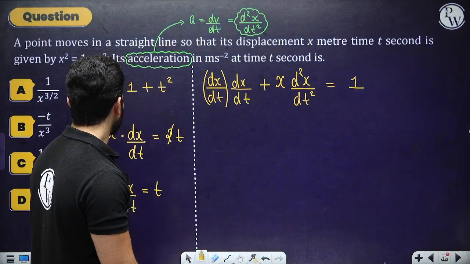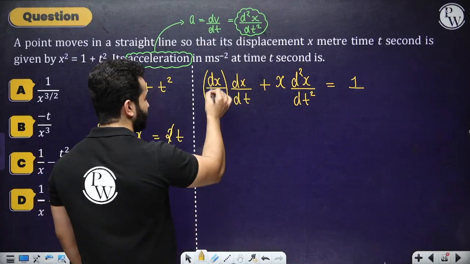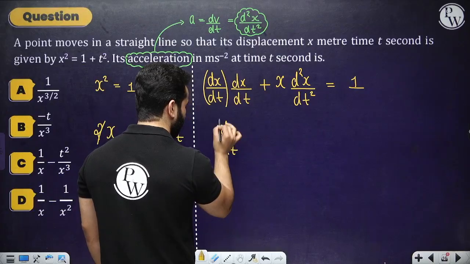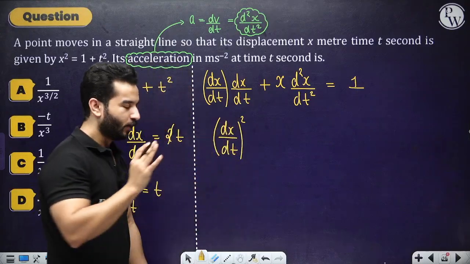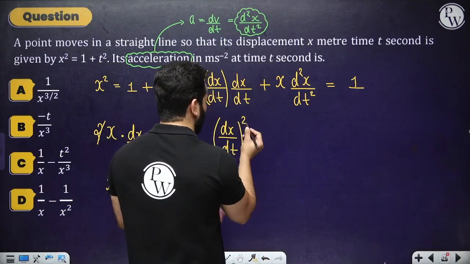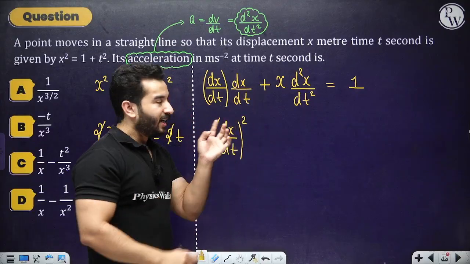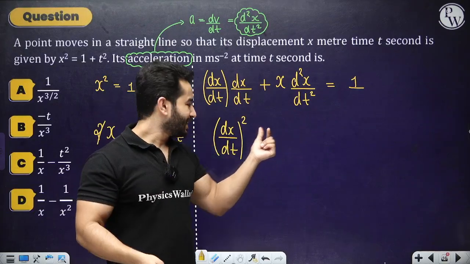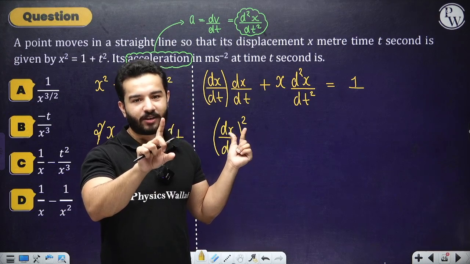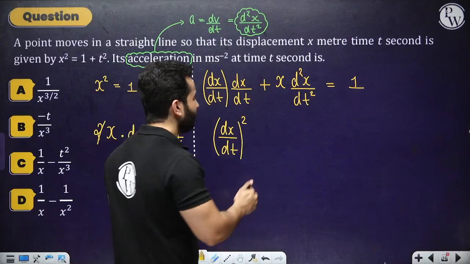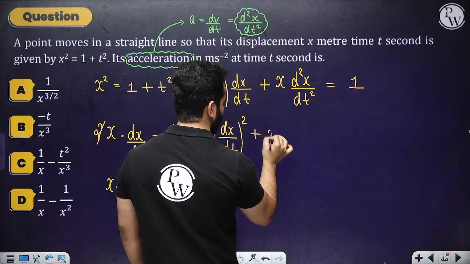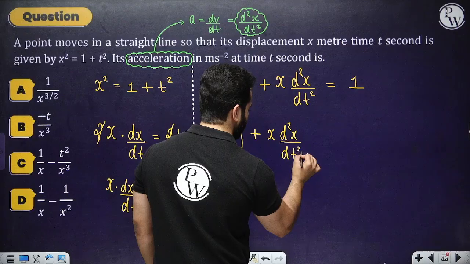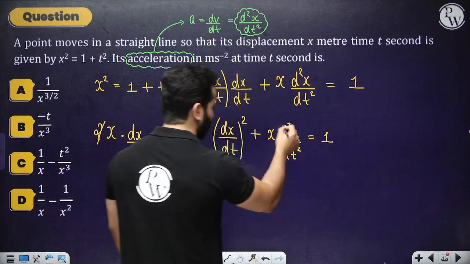Right? Now, please try to understand over here. This is dx by dt and this is the square of dx by dt. Hopefully you have no trouble in distinguishing what is this and what is this. This is the double derivative of displacement time equation. This is the square of first derivative of displacement time equation, right? So, plus x d2x by dt square equals to 1, and I have to find out what this d2x